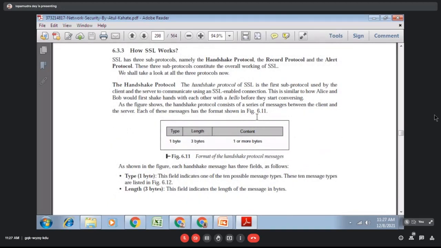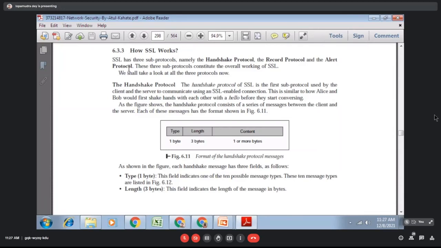So how does SSL work? SSL actually consists of three protocols: the handshaking protocol, the record protocol, and the alert protocol. These three protocols are doing different kinds of operations in providing security.